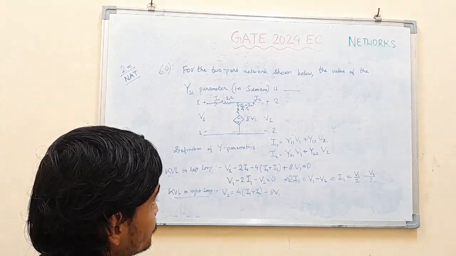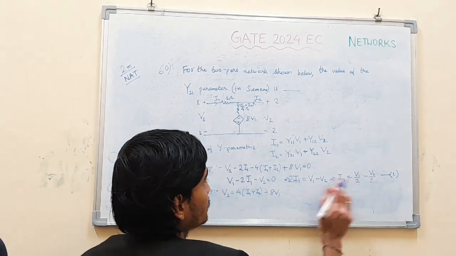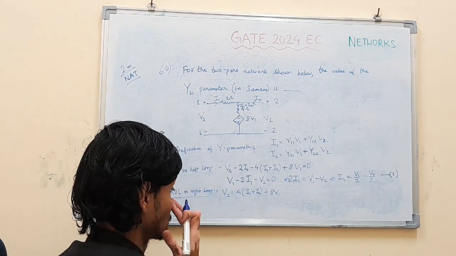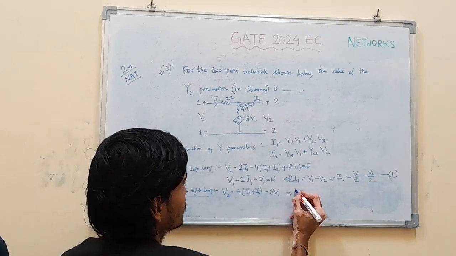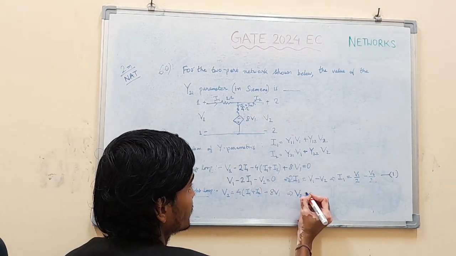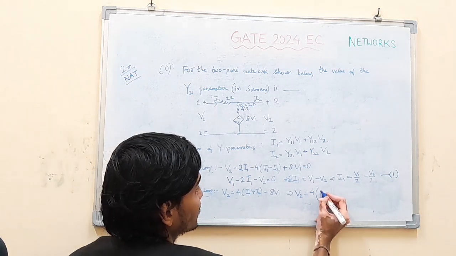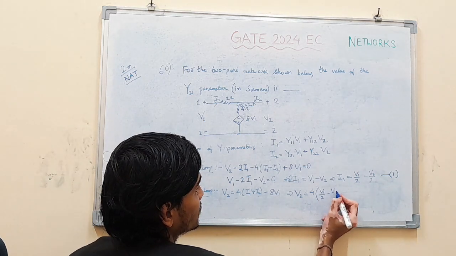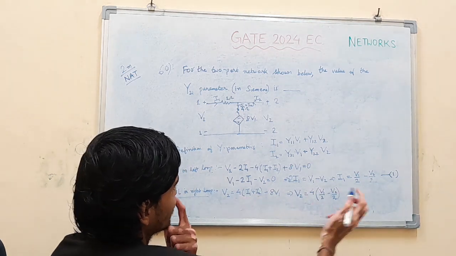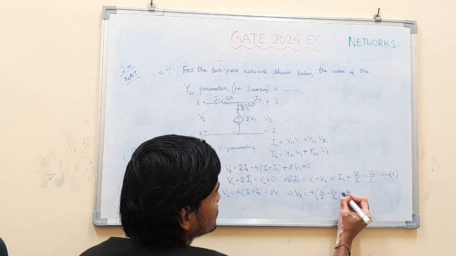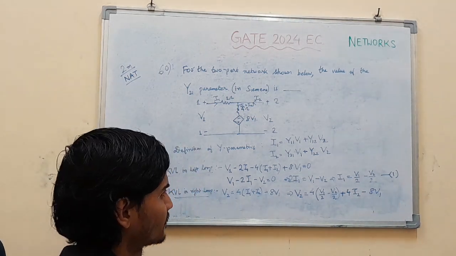Now what we can do is substitute this equation, let's say this is equation 1, in this equation. If we substitute equation 1, we get V2 equal to 4 times V1 by 2 minus V2 by 2, and 4I1 plus 4I2, so we are getting 4I2 separately, and minus 8 V1 as it is.